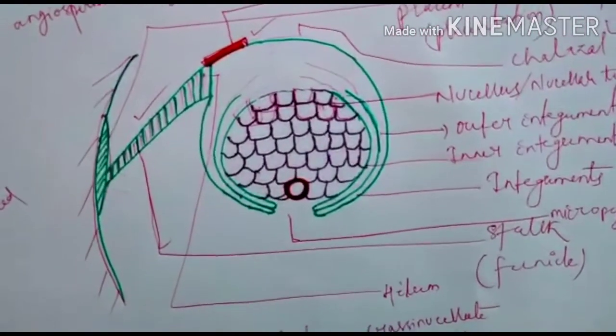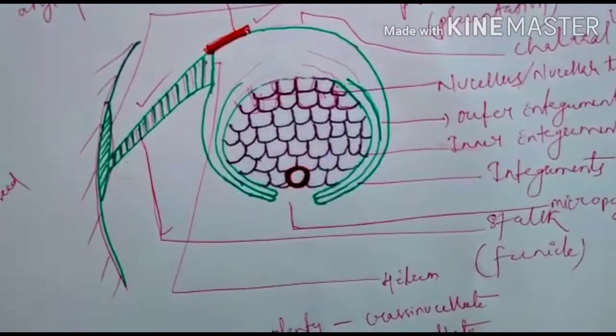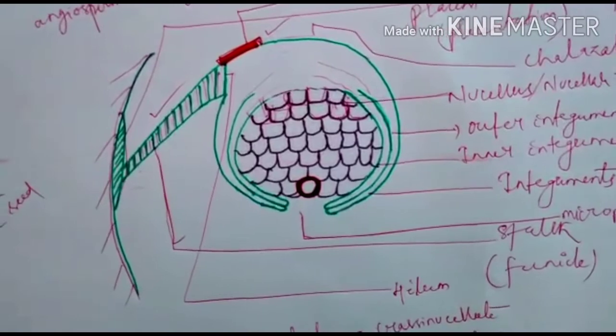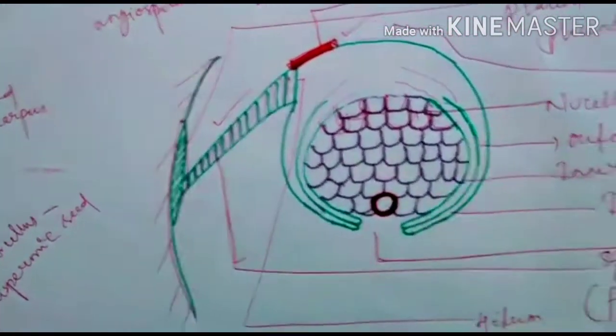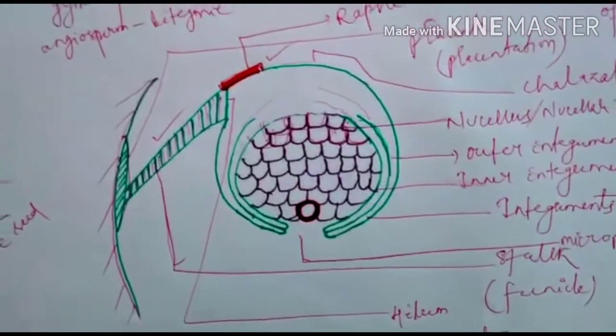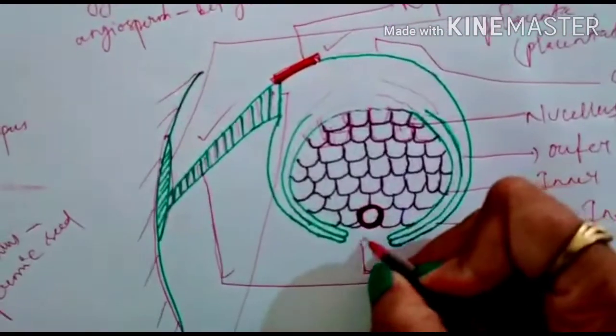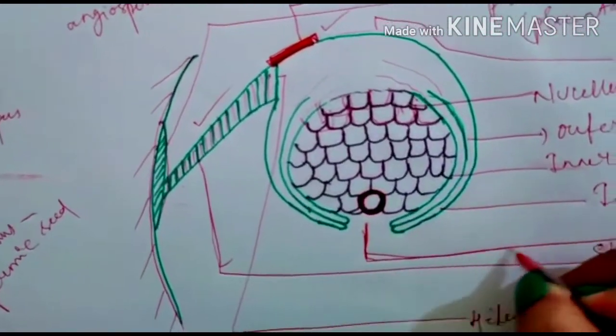Out of all the cells of the nucellus, one cell of this nucellus becomes bigger. So which cell? The cell which is towards the micropylar end.